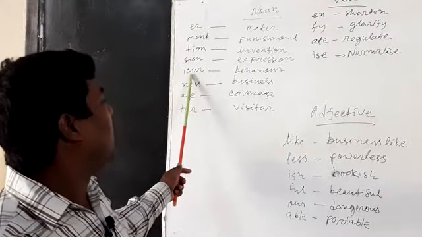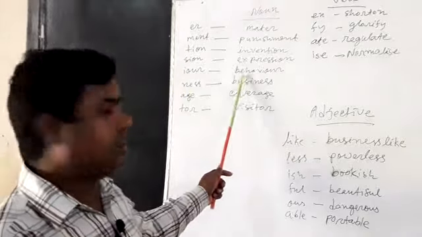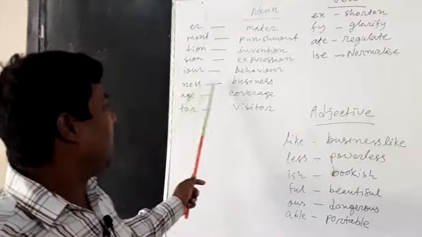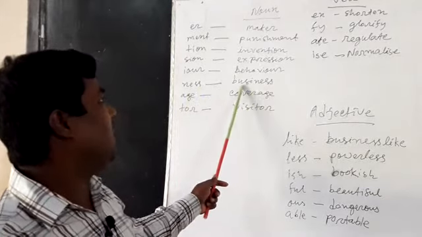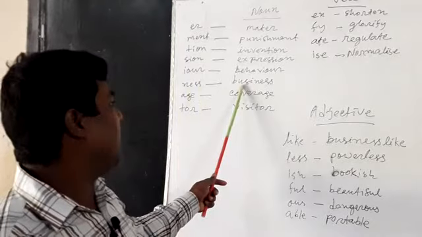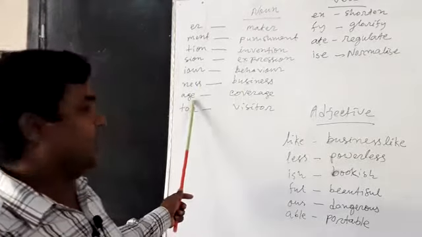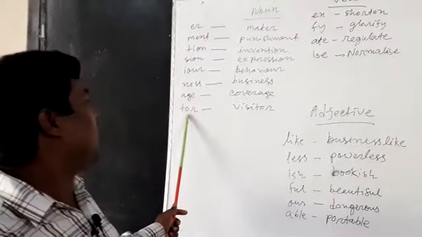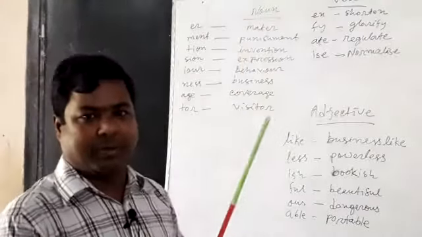ious, behavior. ness, ness. If you add ness at the end of the word, that will be a noun. I gave one example, that is business. Age, cover is a noun. Tour, visitor. This way you can make some nouns.